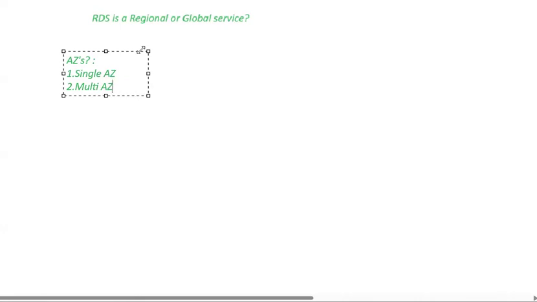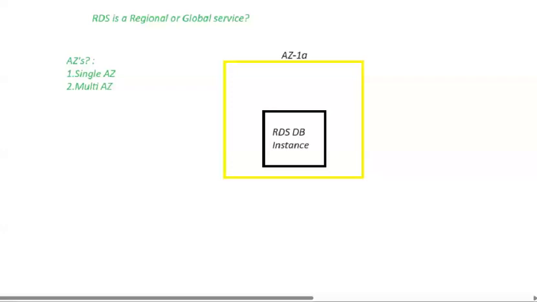Let's say you choose single availability zone, and I host my RDS instance in that one availability zone.